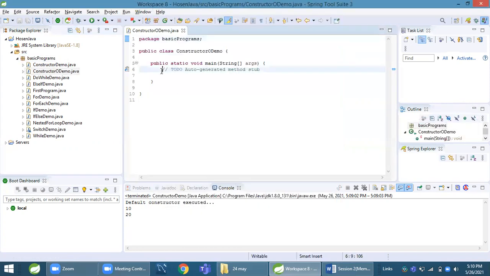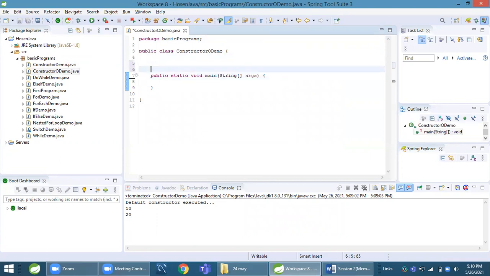This is very important to understand the actual advantage of a constructor.